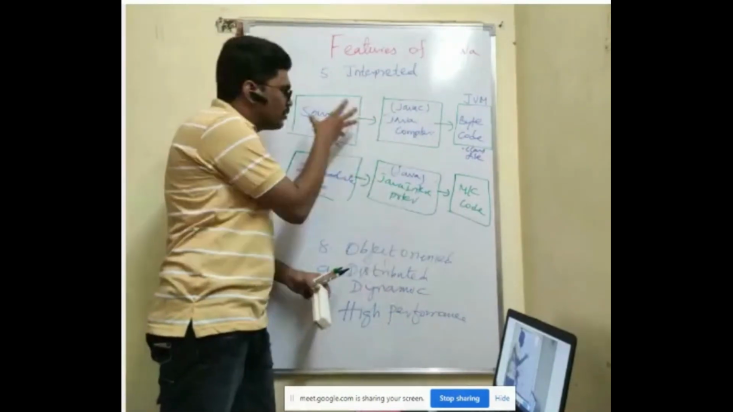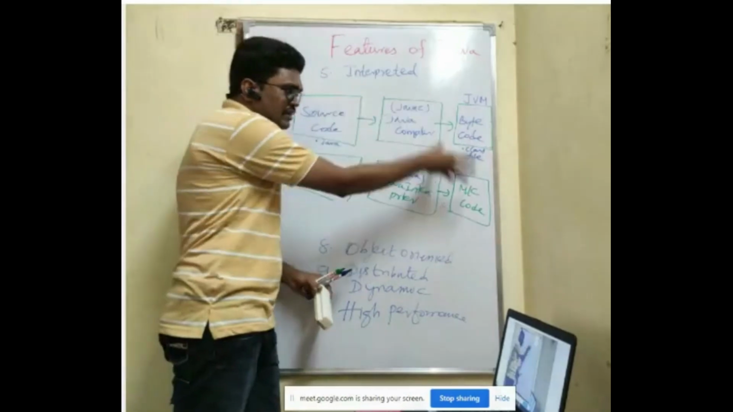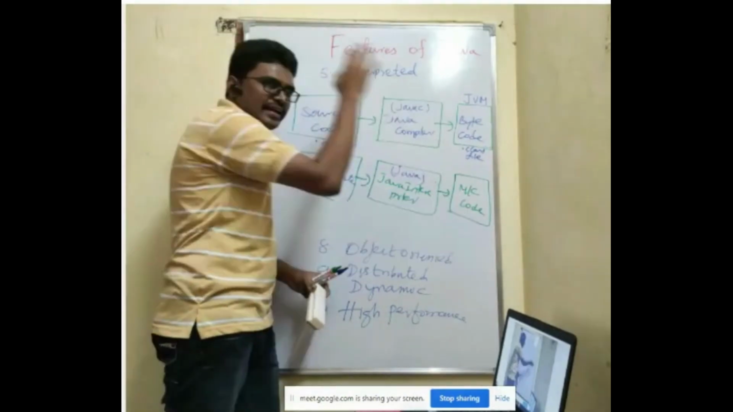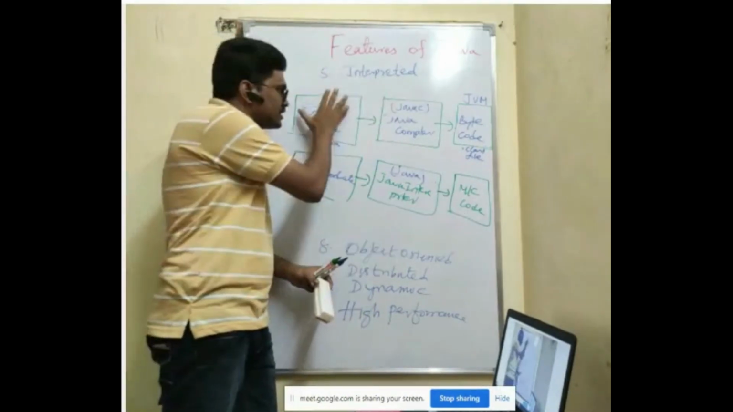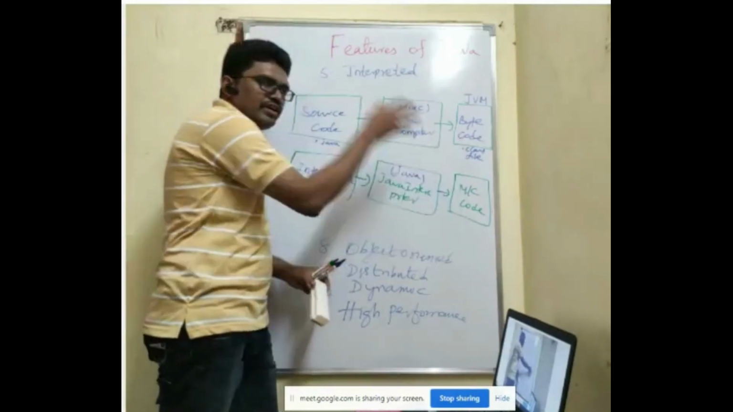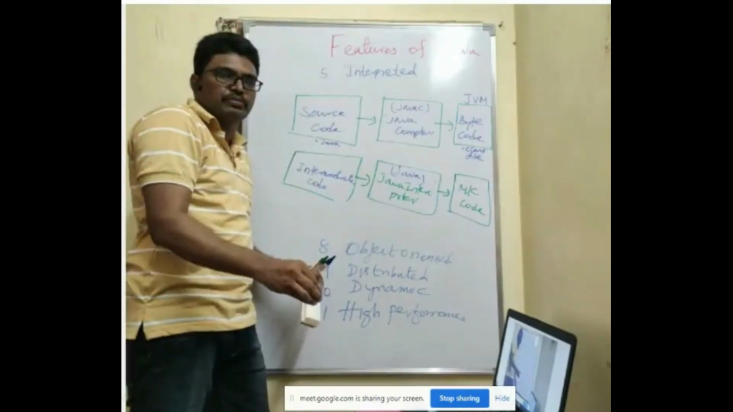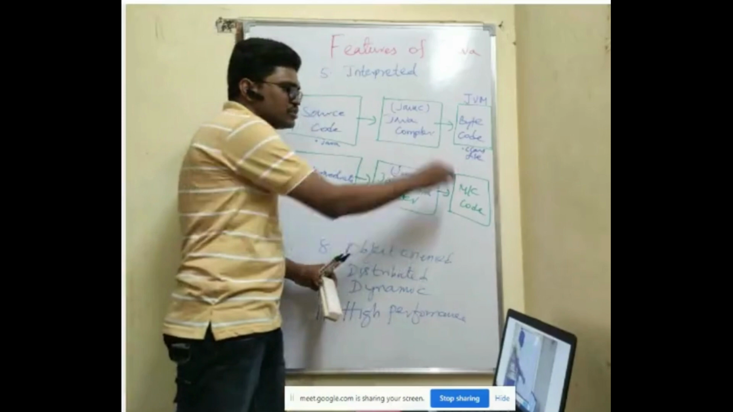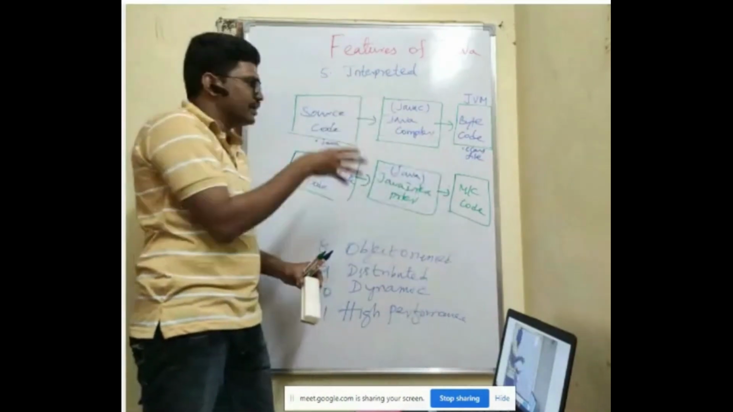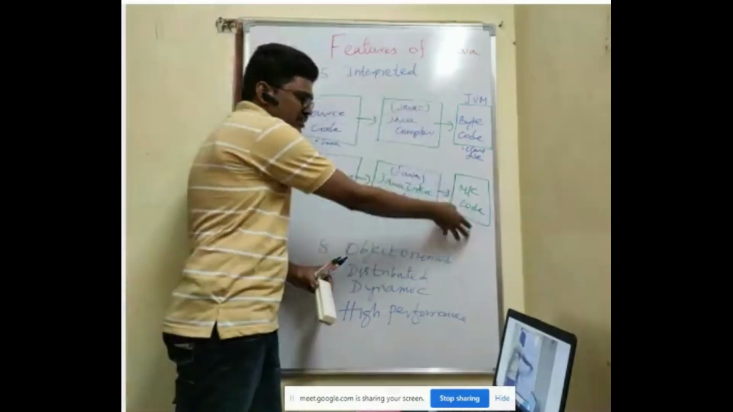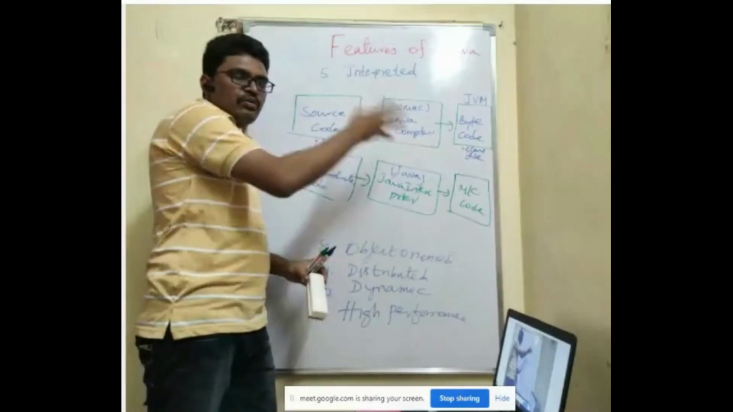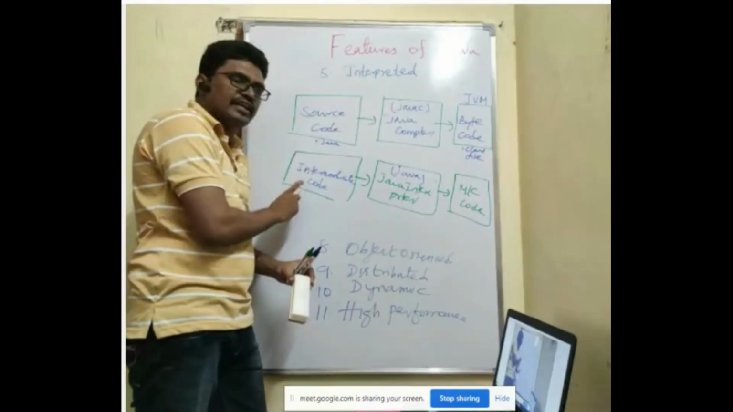So that's why your source program is converted into a machine program. That is the ultimate aim. If you convert your program into machine code, your program can be executed by the computer because the computer understands only the machine code. But in between, we are doing one more conversion. That is why we call it intermediate code.